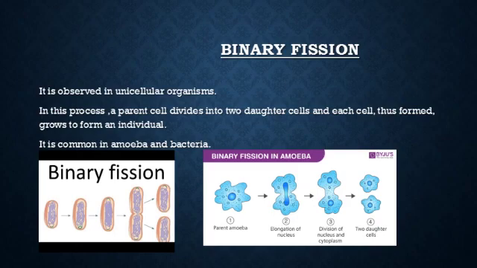Do you know why the nucleus is divided into two parts? Because you know that the function of the nucleus is to control all the activities of the cell. As it is important, the nucleus also gets divided and is transferred to both the daughter cells. So this is binary fission, in which the mother organism is divided into two similar daughter cells.